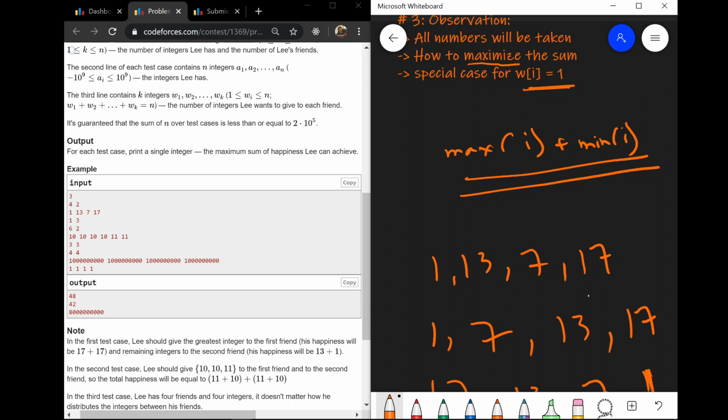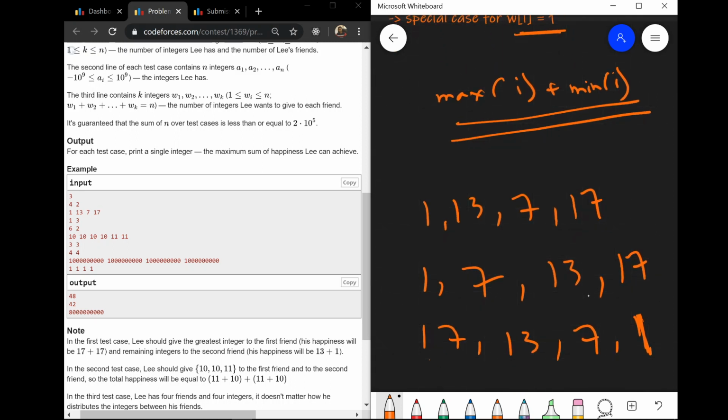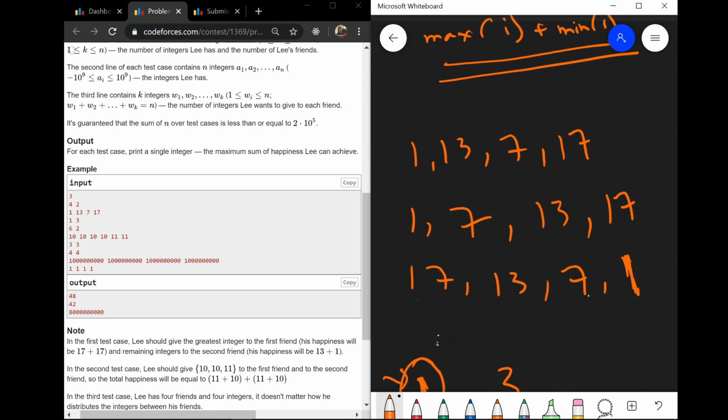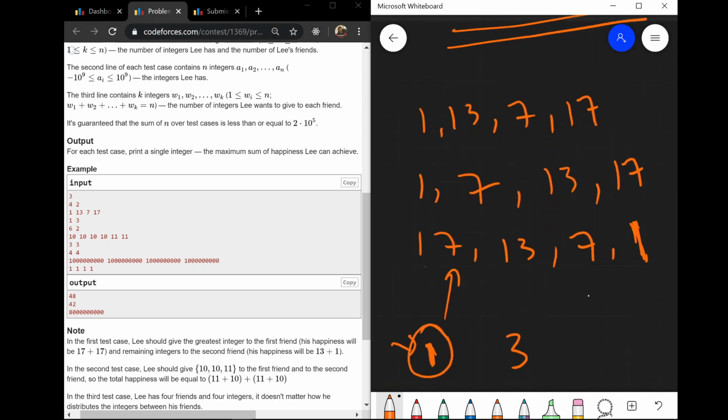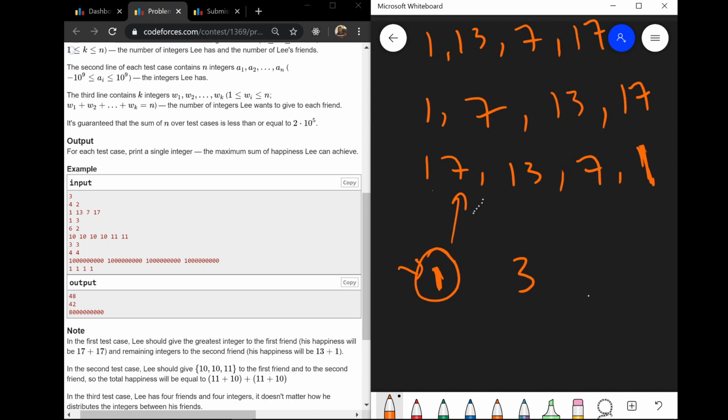That means the friend who would be given only 1 should definitely get the maximum value. If this 17 is given to this friend, then the max of 17 is 17 and the min of 17 is also 17. So for all the friends who have to be given only one, they should definitely get the maximum value. Then the contribution of this to the final sum would be 2 times the maximum value.